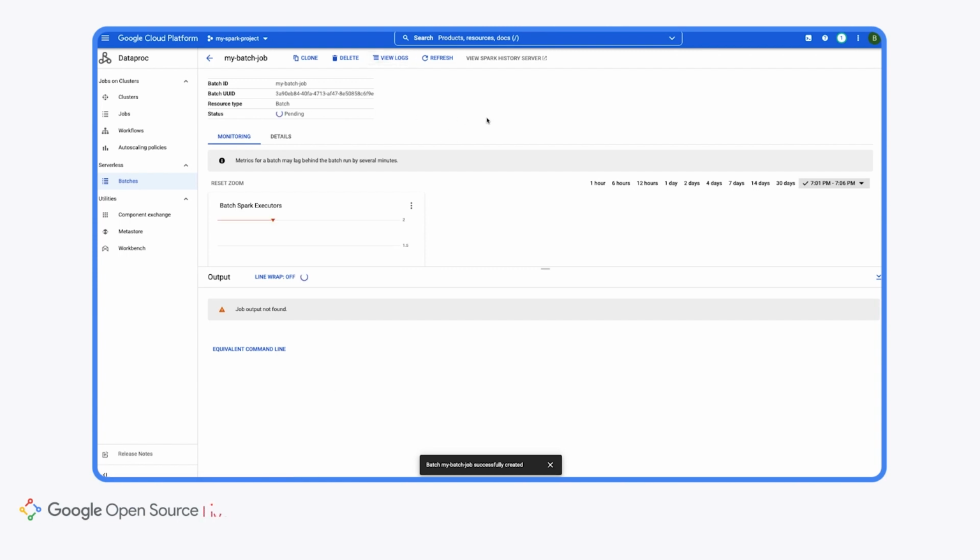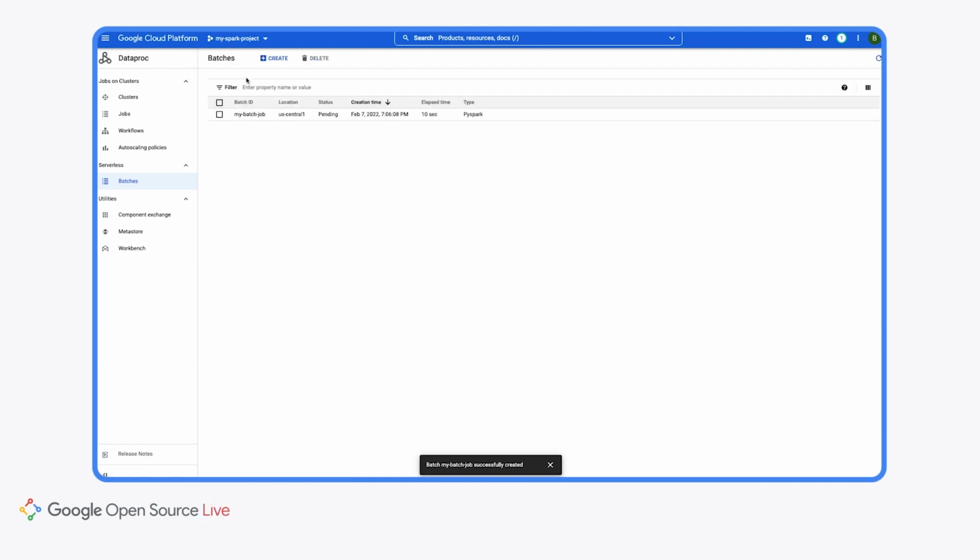Now here is some information about the job that will start populating once the job is provisioned, which again will take around 45 seconds or so. Here we can see that this job is pending. So we'll just go ahead and skip the video ahead until the job is completed. Okay, we can see here that the status of the job has changed to succeeded, and there's a total elapsed time of 1 minute and 58 seconds.